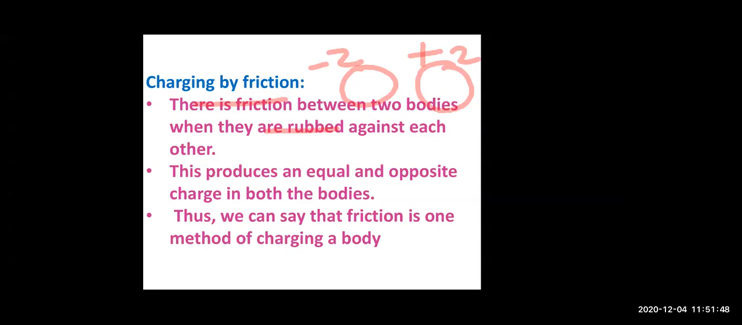Why? Because from here only 2 electrons have gone, right? So 2 electrons are more over here, so it will become -2 charge, and here the space of 2 electrons is empty, which have left, so here the charge is +2. So when you charge by rubbing, the charge that is produced is equal, but it is opposite. If it is -2 on one object, it has to be +2 on the other object. Thus, friction is one of the methods of charging.